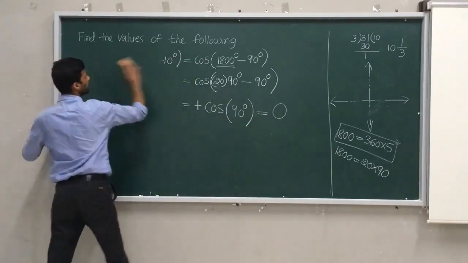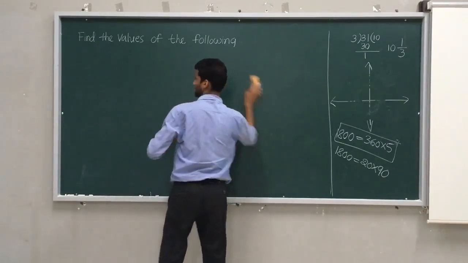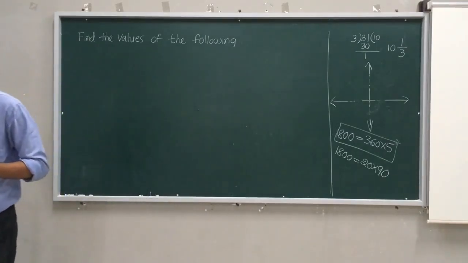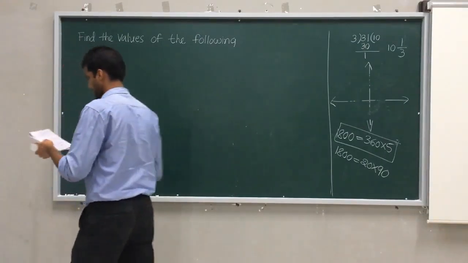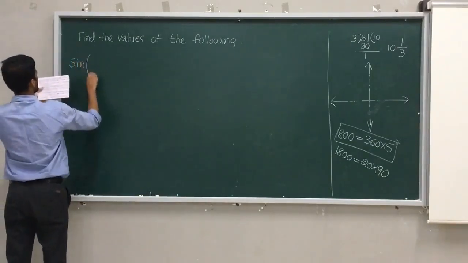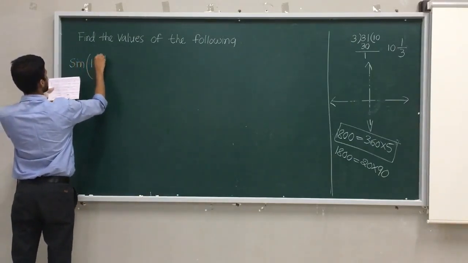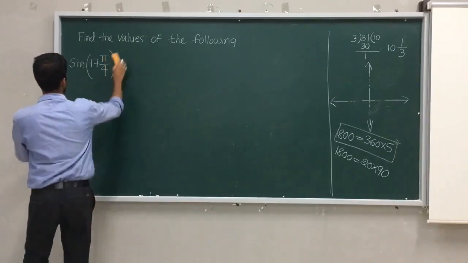So, this is a way to tackle problems. Now, we will take another question, a bit interesting. Sine of 17 pi by 4. They have written it like this.